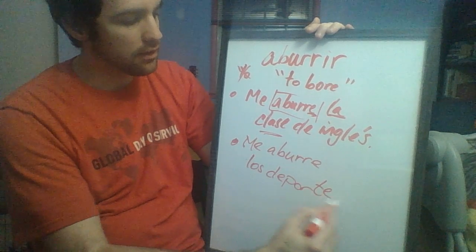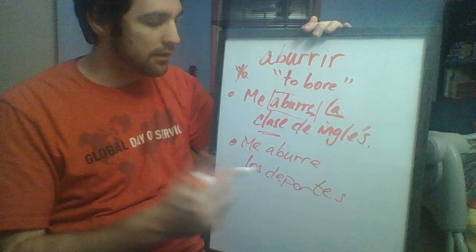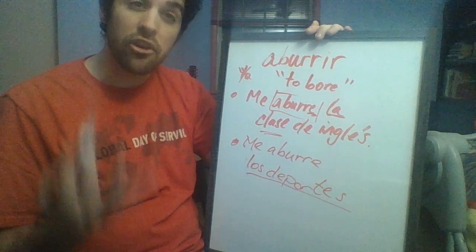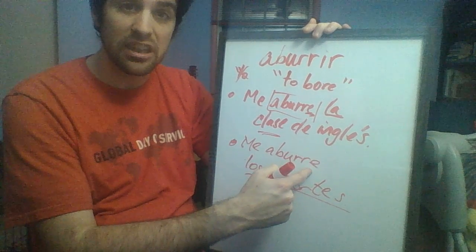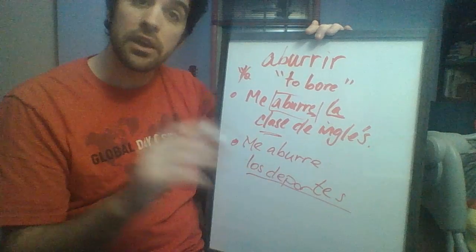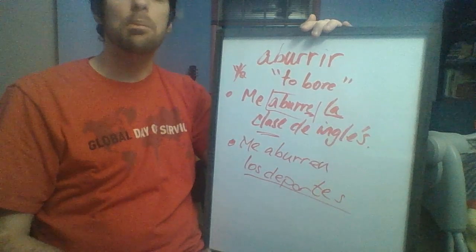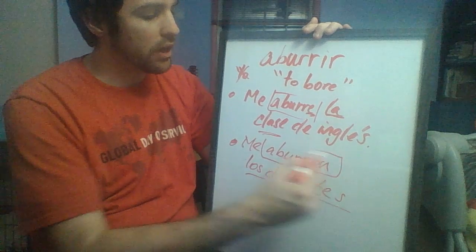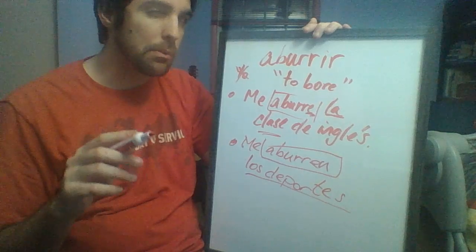And if you were to say this in front of a native speaker, they might be a little confused, right? Because this is plural. So what's the change we need to make to our verb? Instead of me aburre, which would be singular, just like here, what we need to do is add an N, right? So we make that plural. Me aburren los deportes. Okay, and so that's how we make that change.